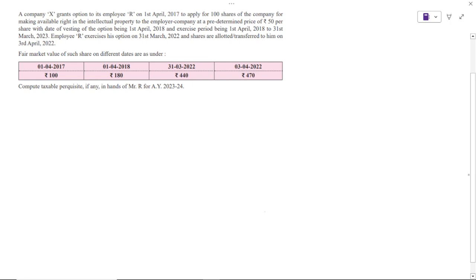So for us, the fair market value for solving the question is 440. What did the employee pay? 50 rupees, for 100 shares. That's it. Compute the taxable perquisite, if any, in the hands of Mr. R for the assessment year 2023-24. Now, very easy. Let us write down the answer.